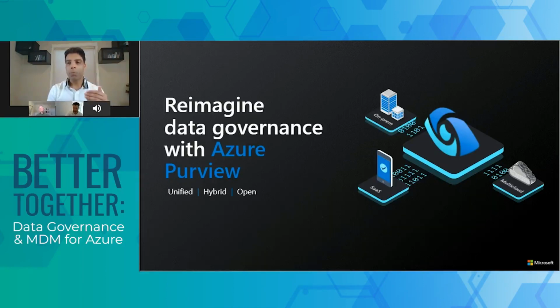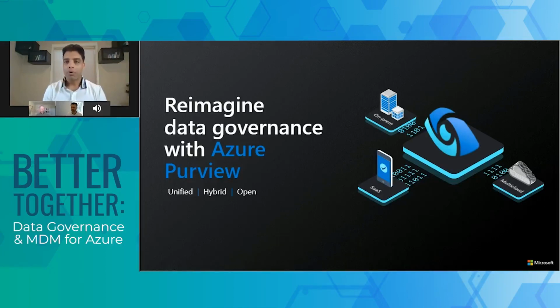And finally, it's open. You'll see that Azure Purview conforms to Apache Atlas standards, which is a great extensibility point from a customer standpoint, because not only can you use types that are supported in the system, but it opens you to define custom types, push information into what we call the Purview data map, and make it an extensible governance solution for your organization. And that's also where you will see how we have worked with Profisee to integrate with the Purview data map and come up with this solution.